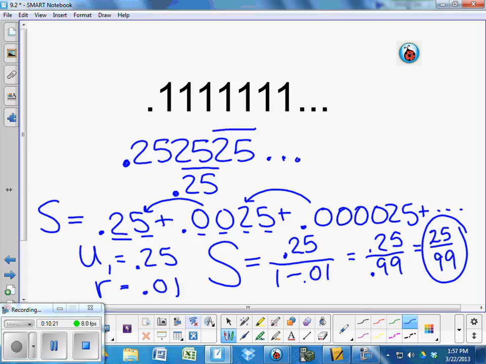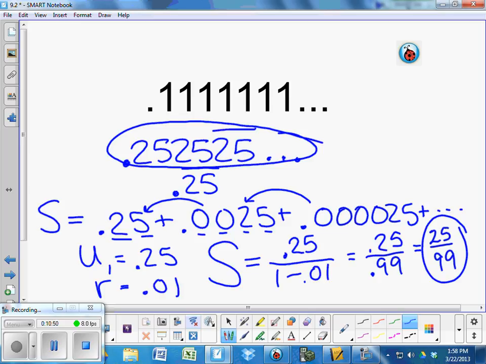The top's divisible by 5. The bottom's divisible by 3. They don't have any common factors other than 1. So it's 25/99ths. Plug it in. Do 25 divided by 99. If it doesn't say 0.25, 25, 25, 25, it does. We're good. I don't have to make any claims like, I'll jump out the window.